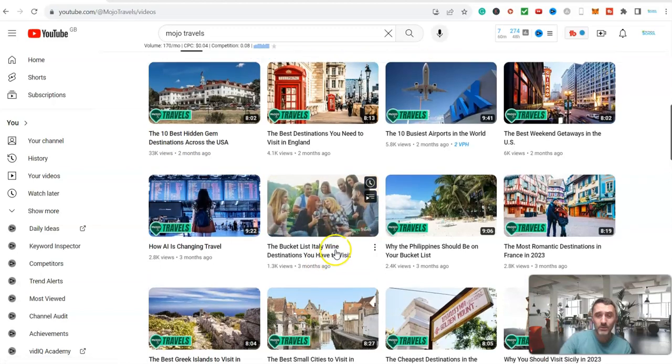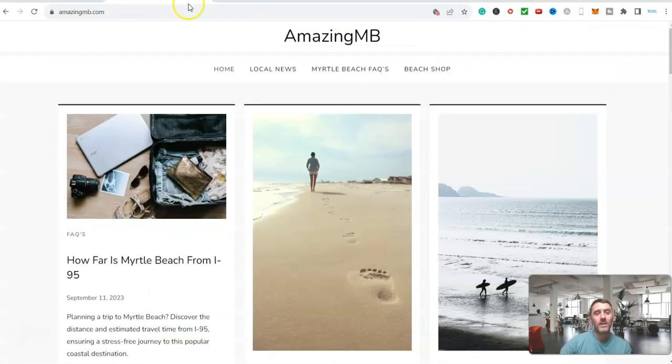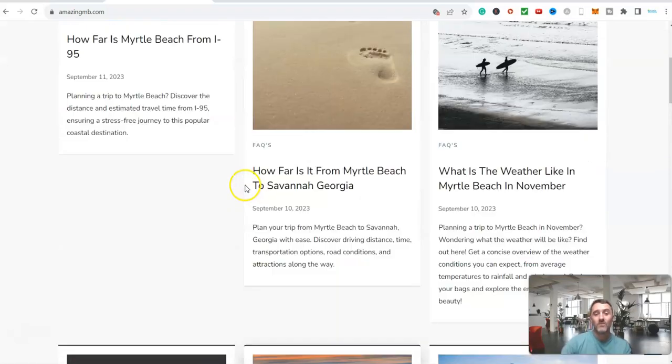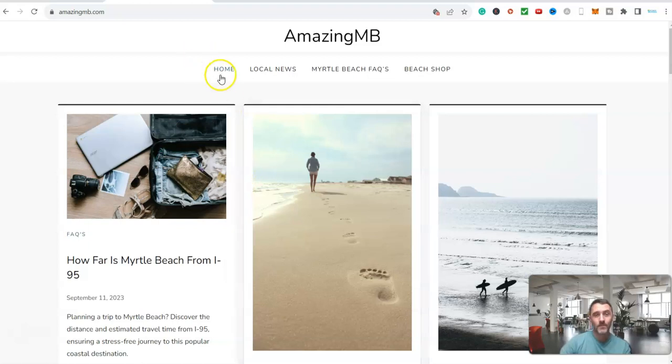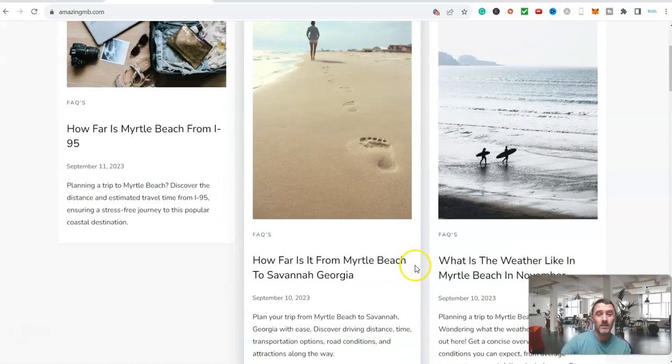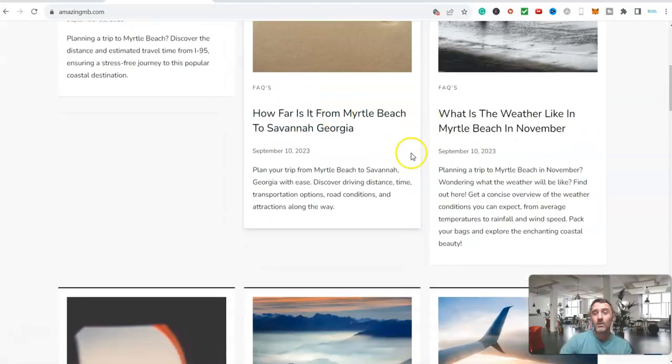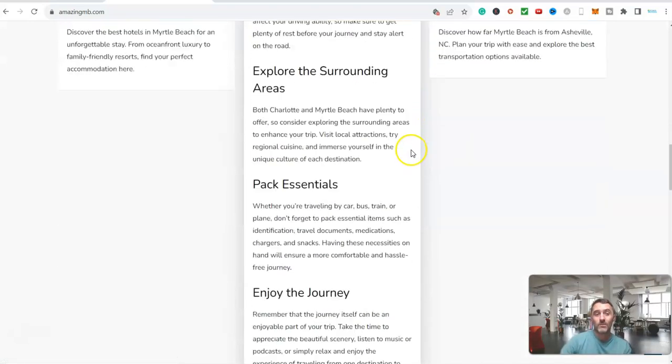Now, I'm going to share with you an actual example, okay? So if we come over here, you will see this website is called Amazing MB. This is about Myrtle Beach, okay? Everything to do with Myrtle Beach. Now, over on this website here, and by the way, side note, this has all been created using AI. But if we scroll down here, you can see we've got lots of questions about this and frequently asked questions.